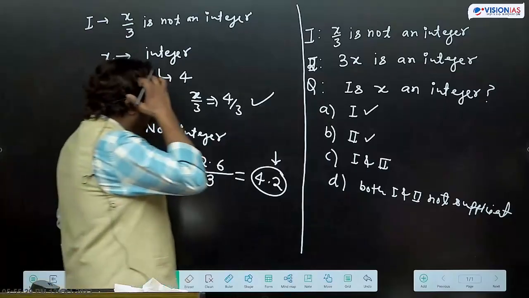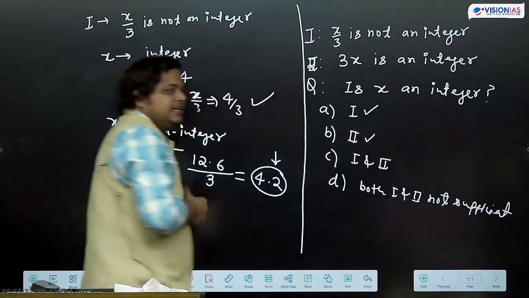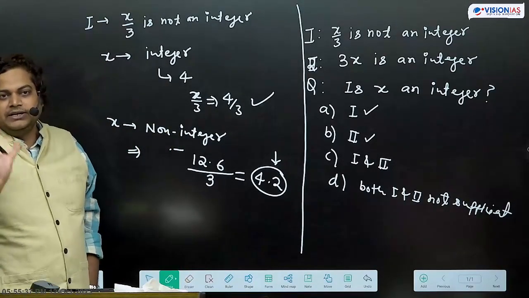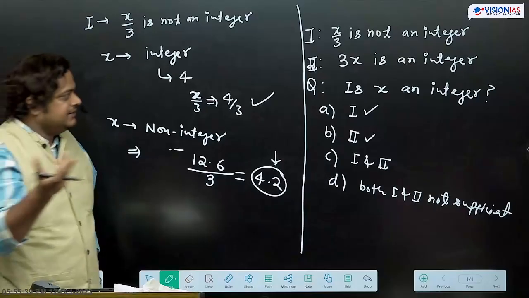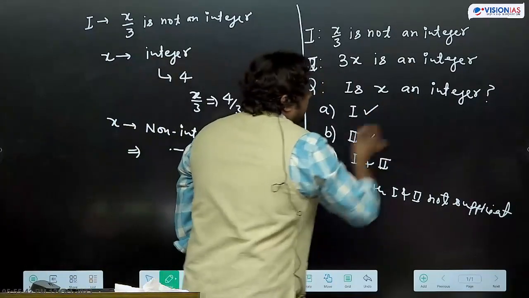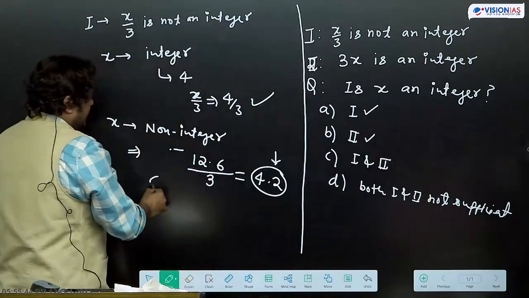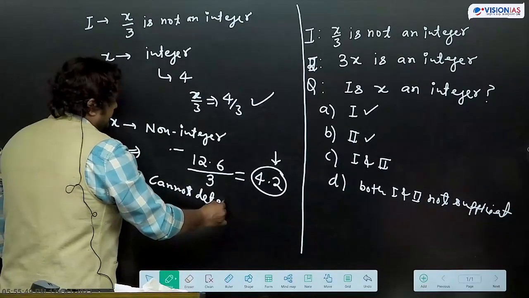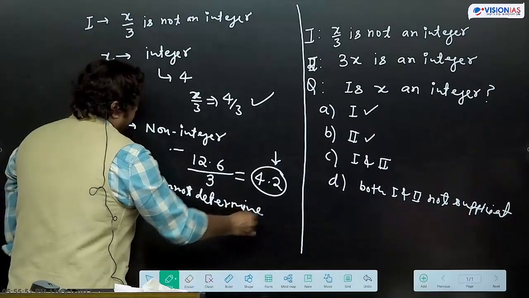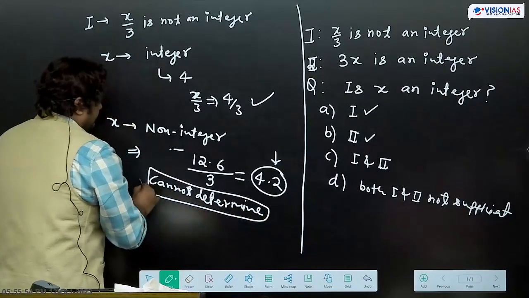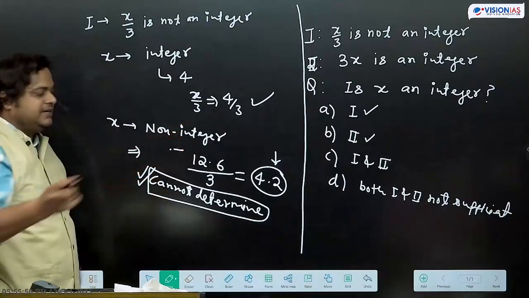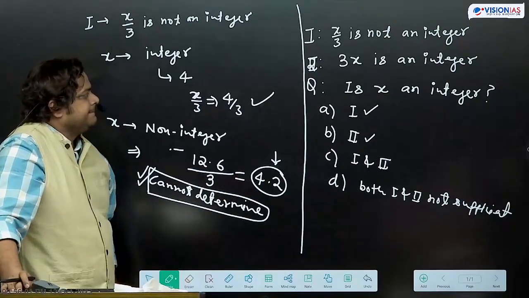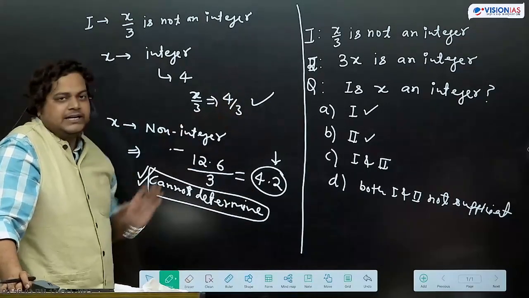That means, is x an integer? X can be an integer and a non-integer. Both conditions can be there. That means from the first statement we cannot determine the answer. So from statement 1 we are not getting the answer.